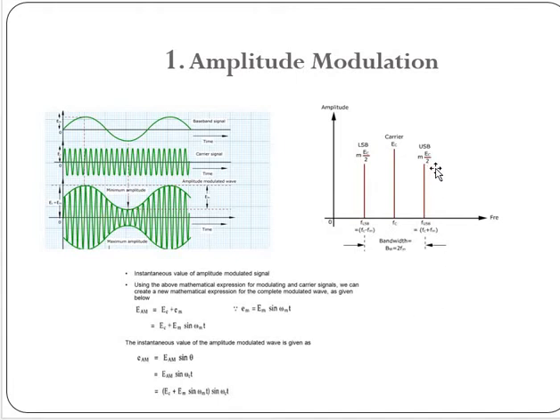And we get two things: the carrier is there, and again the lower sideband and upper sideband, that is USB and LSB, are also present. For the upper sideband and the lower sideband, the magnitude is the same, that is M into EC by 2. So what is meant by M? It will become clear from the derivation of the amplitude modulation.